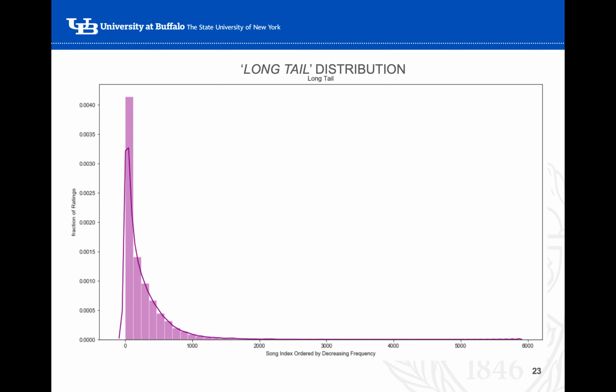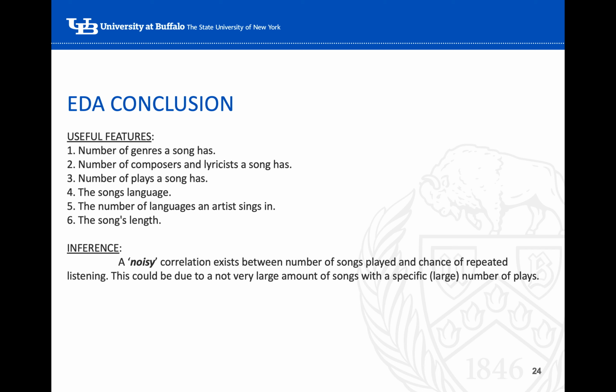As part of the EDA conclusion, we can say, as we already saw, that genres have a very significant relationship with our target variable. Composers and releases we could also say have information, but it was a bit noisy. And for the frequency of the song, the number of users listening to a particular song, there is a chance that it's going to be repeatedly listened to.